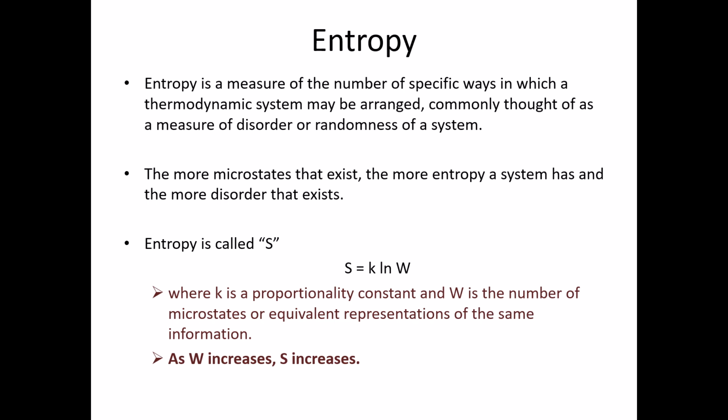No matter which order we put the cards in, it's the same cards, it's the same deck, it's the same size, but we have several different ways we can arrange that deck. So there's a lot of entropy, there's a lot of disorder. So we're applying this idea to processes and reactions. So the more microstates we have, the more ways we can order something, the greater the entropy.